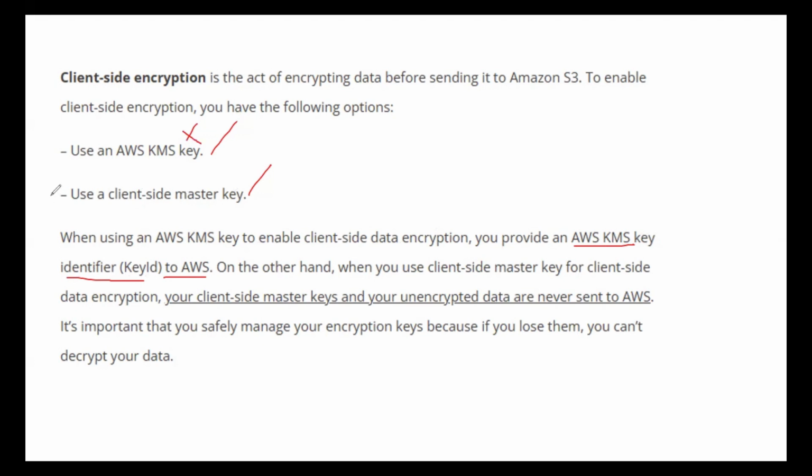We went with client-side encryption using a client-side master key, because when you are using a client-side master key for client-side data encryption, your client-side master keys and your unencrypted data are never sent to AWS. So that is why we selected this option. I hope this has given you additional clarity.